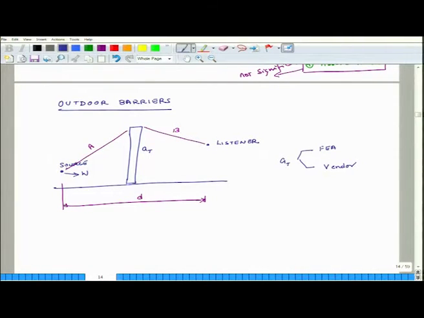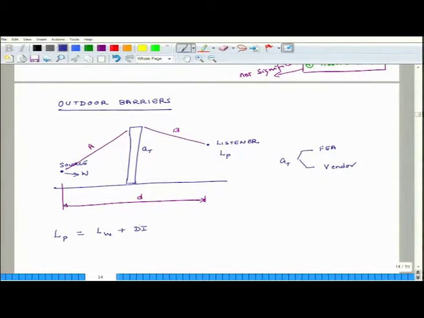So, if this is the situation and let us say this sound source is producing W watts of energy, so the sound power level is LW, then the value of sound pressure level at the listener location, I will write that directly, LP equals LW plus directivity index. And what is directivity index?